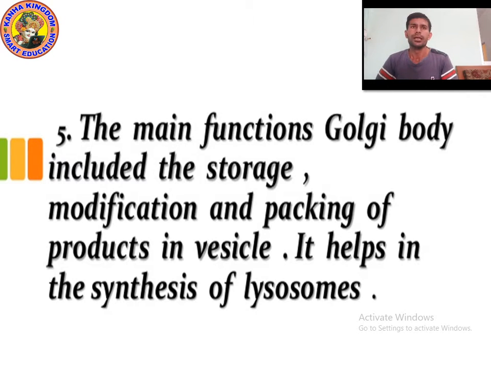So you know, kids, Golgi apparatus, or Golgi body, is very important. It was discovered by Camillo Golgi, a biologist and scientist. He found the Golgi apparatus in a nerve cell, and they are found in every part of the cell. They are in a parallel way, and it consists of a system of membrane.